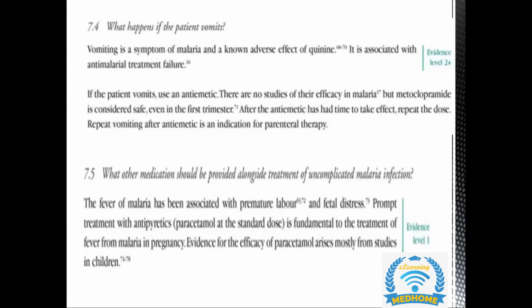So now moving on. What happens if a patient is vomiting? The choice is either we can give her the drug in the form of IV, or sometimes, if we are giving her quinine, the side effect of quinine is vomiting.